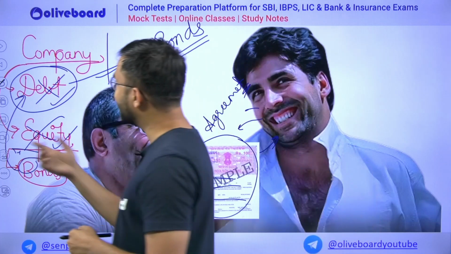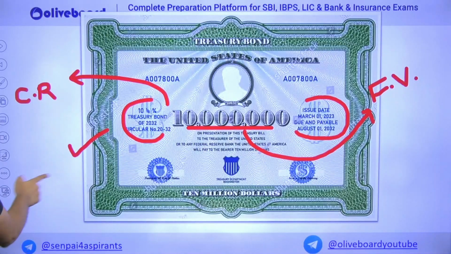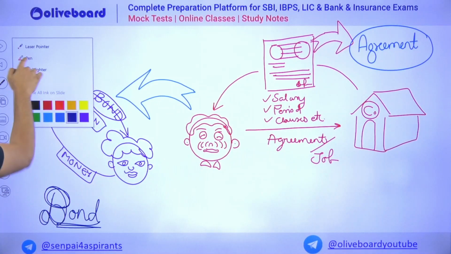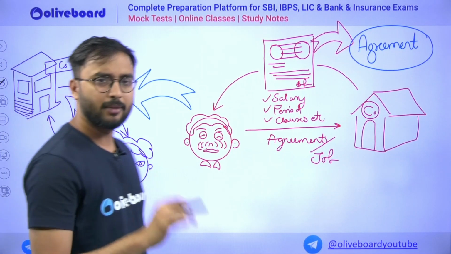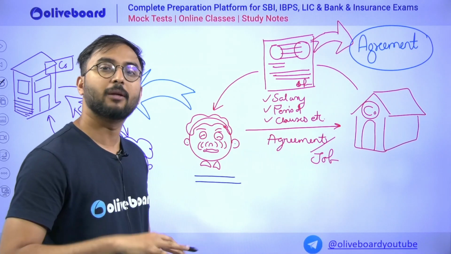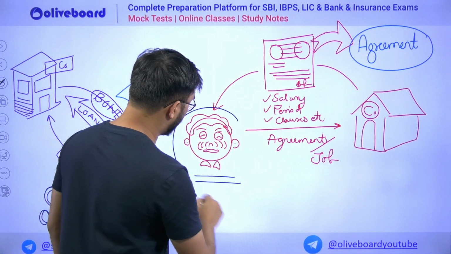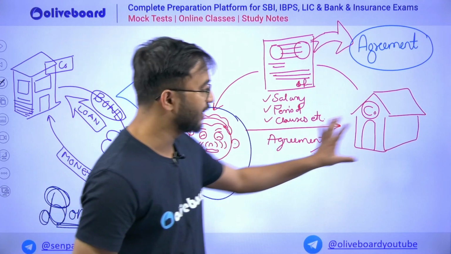For more understanding, let's try to understand with one more example for your simplicity. So here is the example. Always remember, you all know the people who are doing a job or will be doing a job in future. Now this particular person is doing a job in a company.